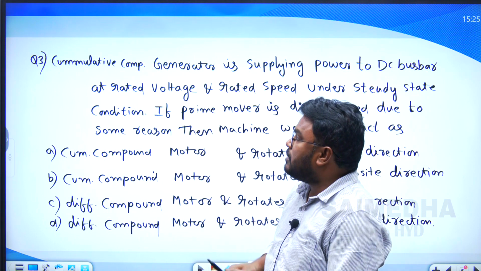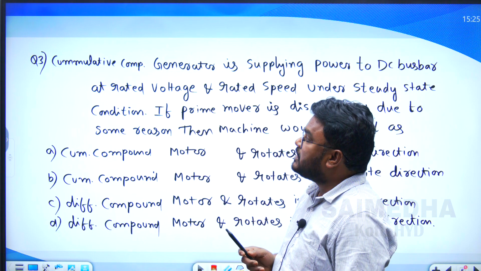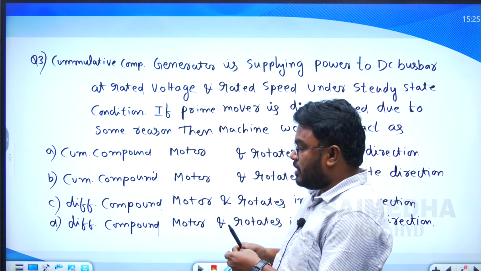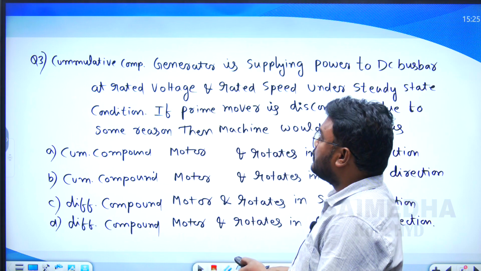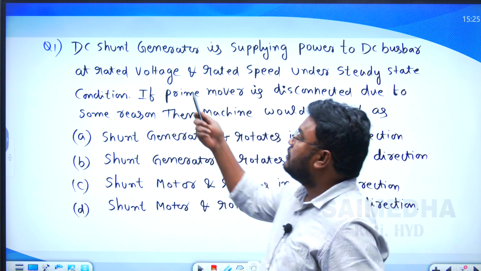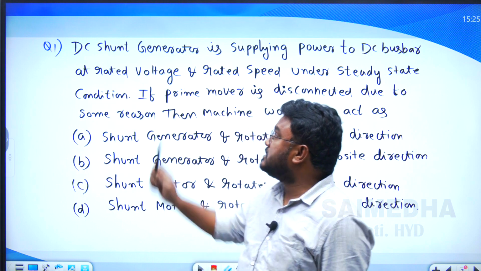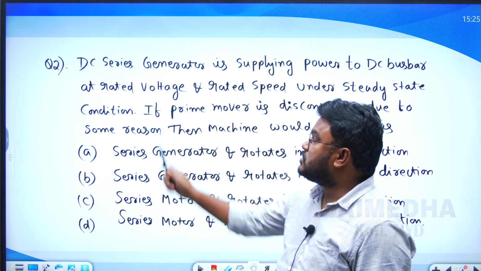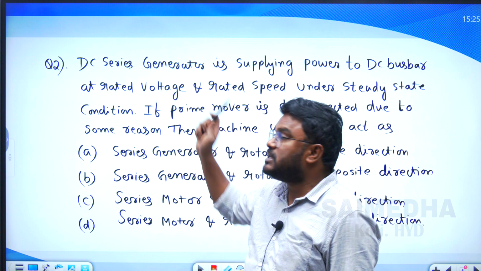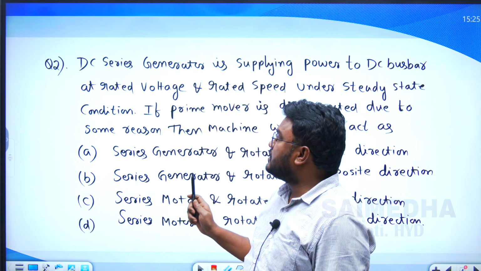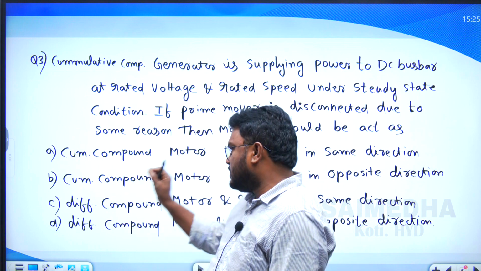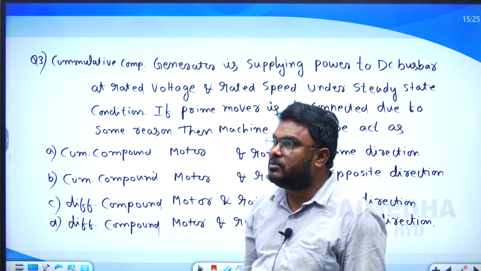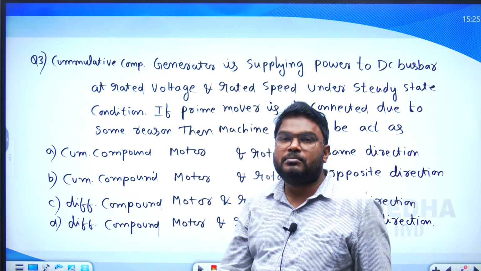The first question, number 1, is based on the DC shunt generator. Next, question number 2 is based on the series generator. Question number 3 is based on the compound motors. The concept is the same but there are different types of questions and different types of machines.